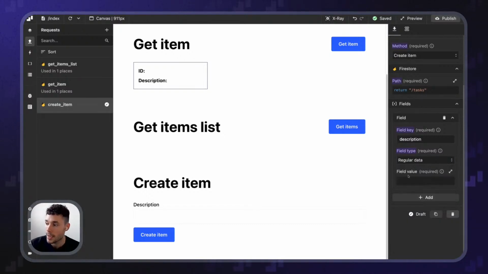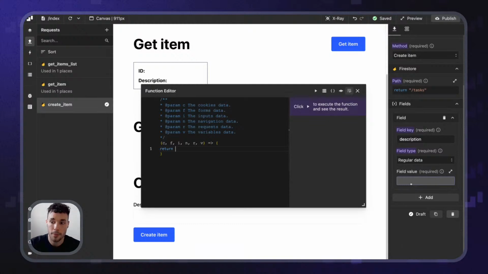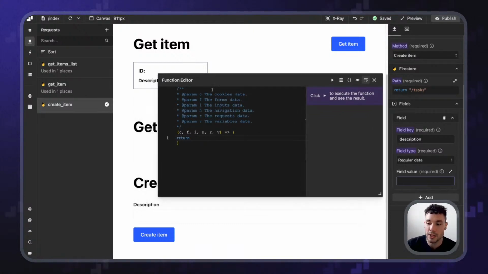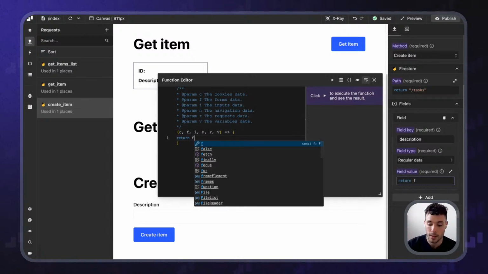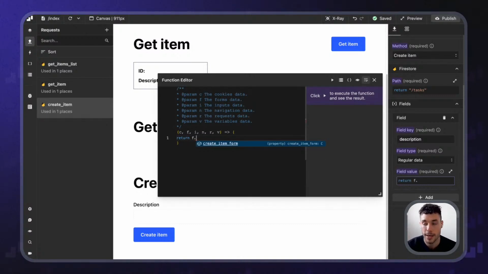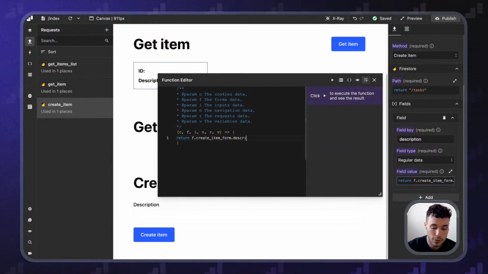And now we need to get the field value to pass it to Firebase. Because we're using a form submission, we can get the data using the f keyword. So if I type f.createItemForm, then inside here, I can get the description like this.